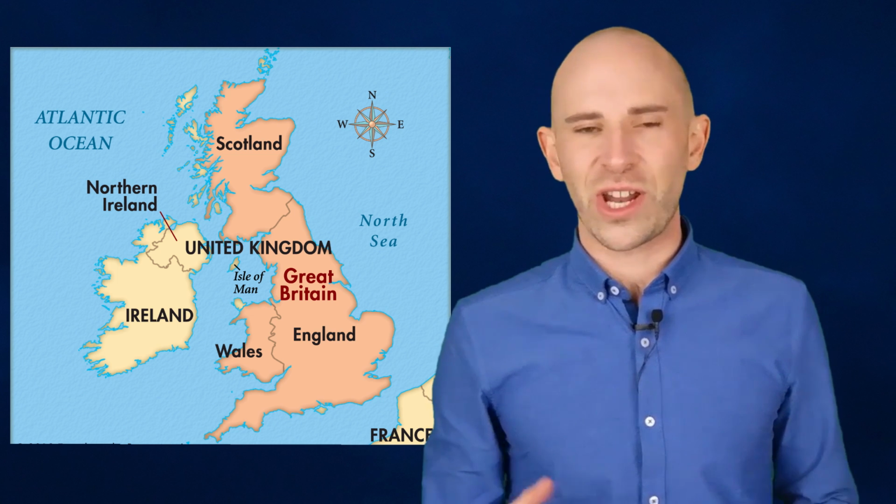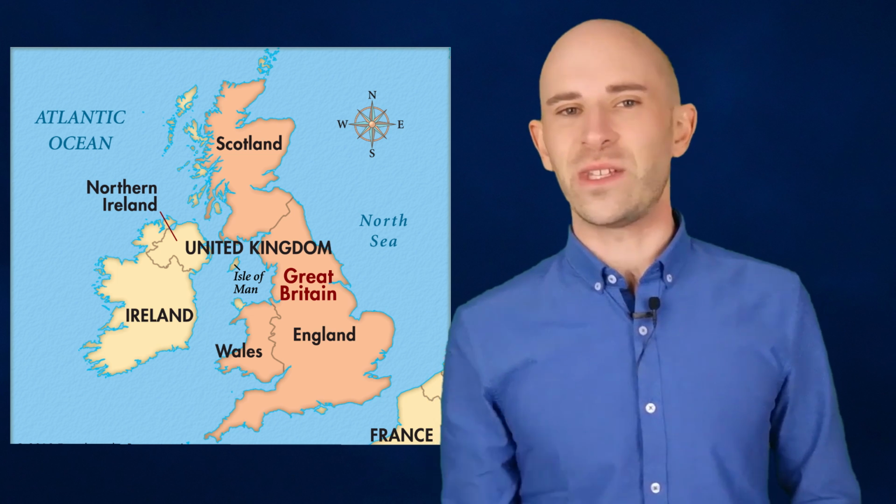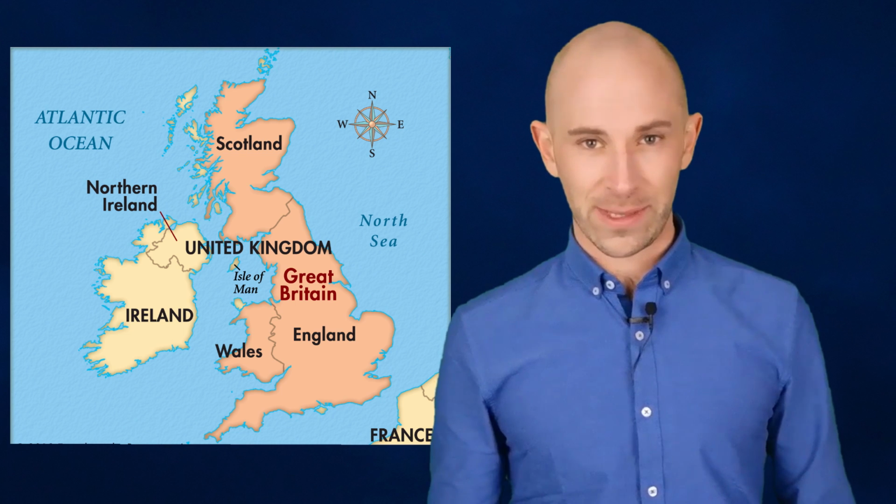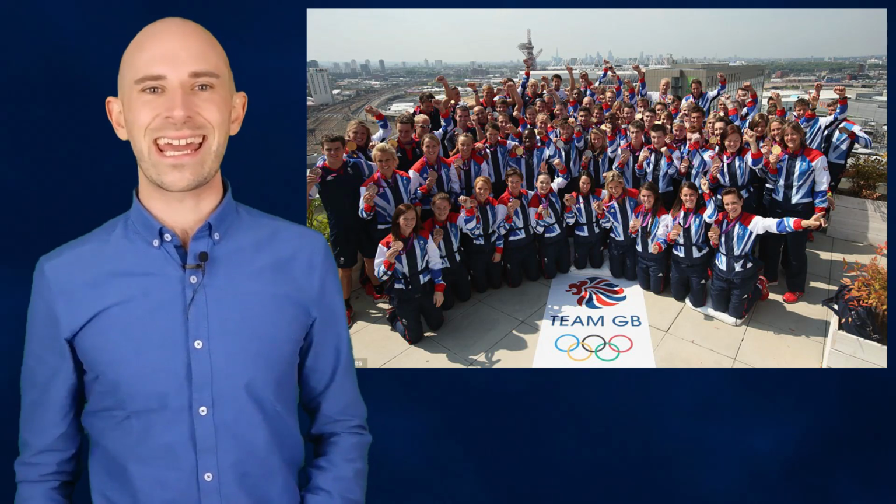The term Great Britain refers to the landmass that comprises England, Scotland, and Wales. Something that aids in the confusion as to the difference between Great Britain and the UK is that the term is sometimes internationally used as a synonym for the UK. For instance, the UK's Olympic team competes under the name Great Britain, and the ISO, International Organisation for Standardisation, gives the UK the country code of GB and GBR.